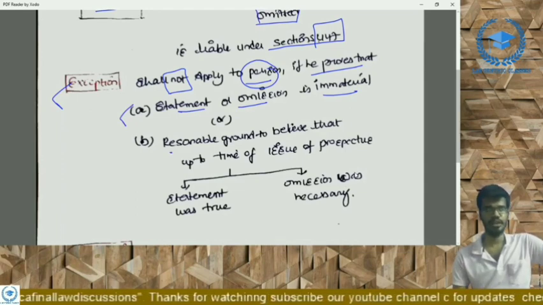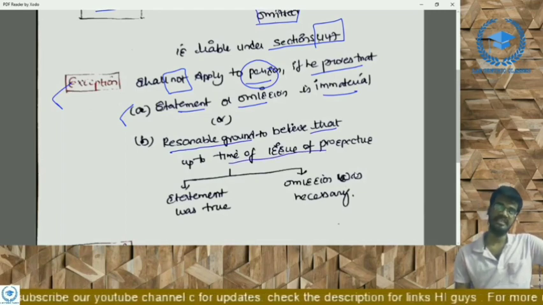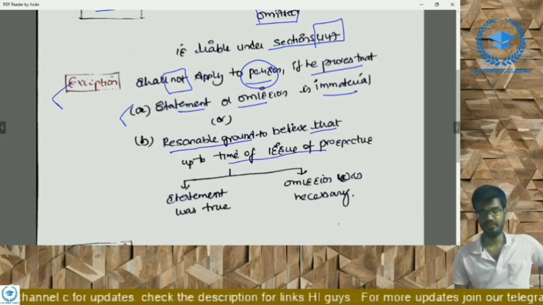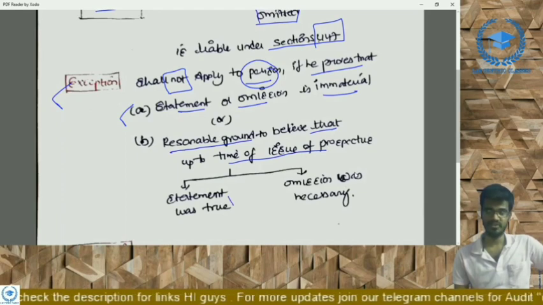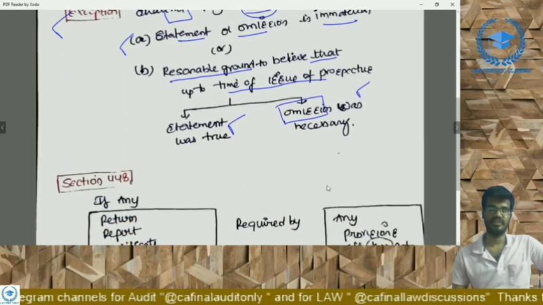And also there is a reasonable ground to believe that up to the time of issue of prospectus, the statement was true and the omission was necessary, right? The statement was true if included, and if it is omitted, that omission is necessary. Right? These are the two exceptions covered under this section 34.